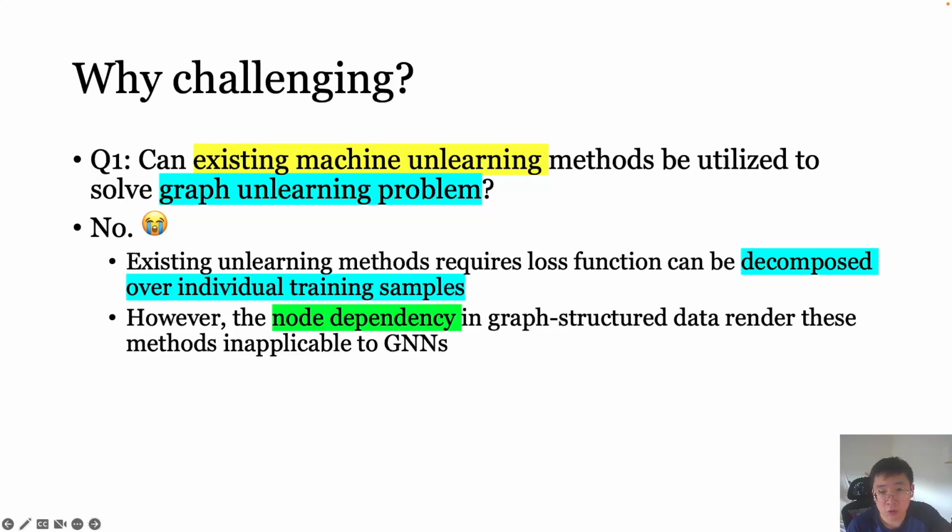Motivated by the importance of unlearning in graph structure data, we aim at answering the following questions in the context of GNNs. Can existing machine unlearning methods be utilized to solve the graph unlearning problem? The answer is no. This is because most of the existing machine unlearning methods are designed for settings where loss functions can be decomposed over individual training samples. And the node dependency in graph structure data renders these methods inapplicable to GNNs and makes them suboptimal.